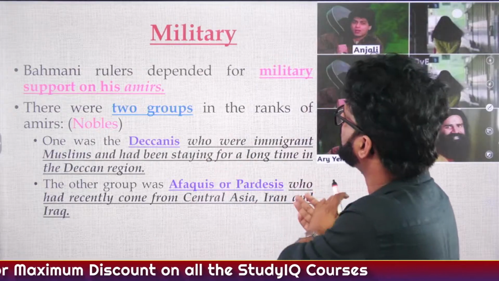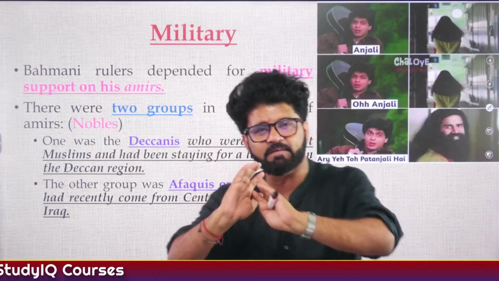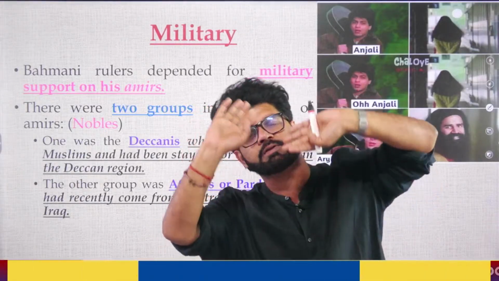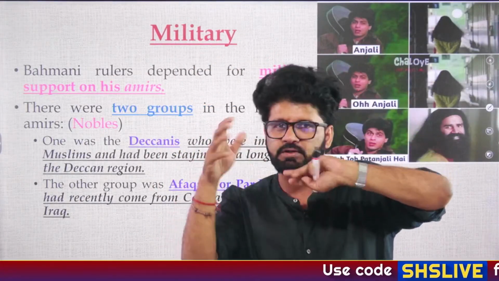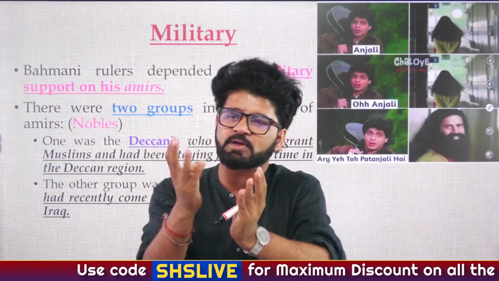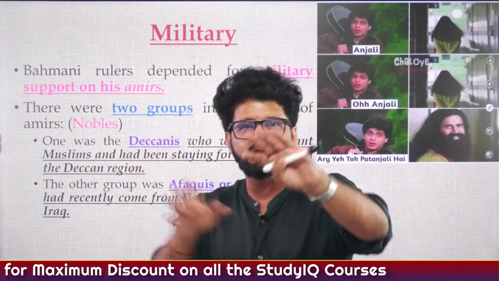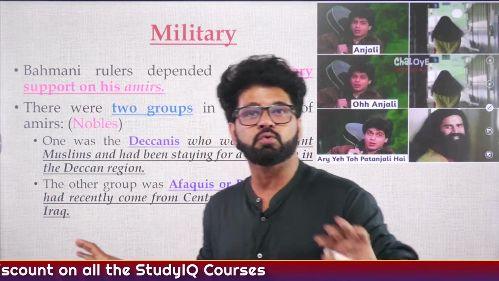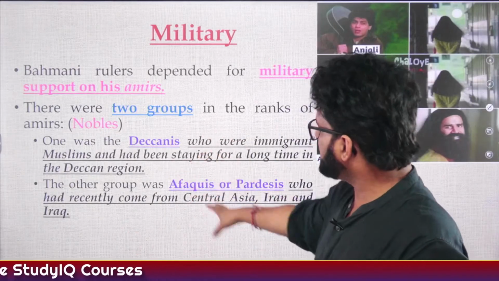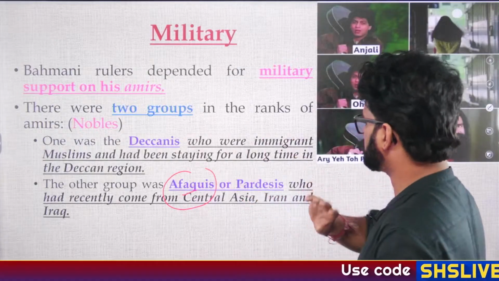Two groups of nobles during the period of Bahmani as well as Deccan Sultanate. This will continue. It's not like when the 5 Deccan Sultanates emerged, they changed the Bahmani kingdom's policy drastically. They will continue to do what the Bahmani kingdom was doing earlier. Only the names have changed. Only they got divided into 5 parts. Later on, one will capture the other, the other will capture the third. You don't have to do a PhD there. So Deccani and Afaki nobles, and Mahmud Gavan was a part of the Afaki nobles. We have talked about this. Fine.